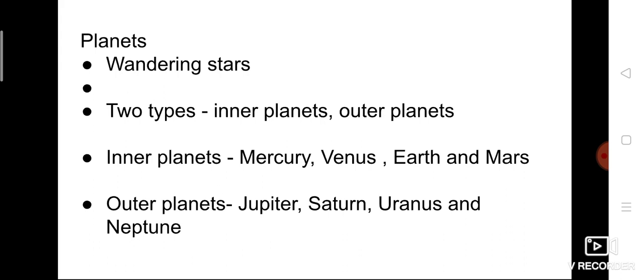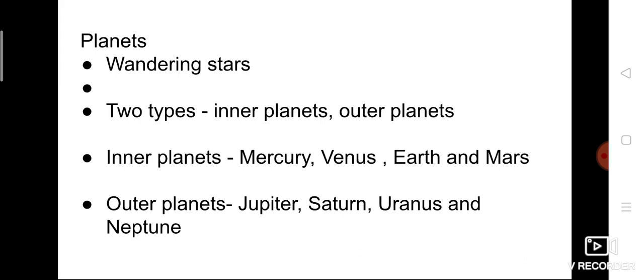We know that there are totally 8 planets, isn't it? What are the 8 planets? I hope you know the 8 planets very well. Mercury, Venus, Earth, Mars, Jupiter, Saturn, Uranus, Neptune. These are the 8 planets which are revolving around the sun. So they are also called wandering stars, and they are classified into 2 types.